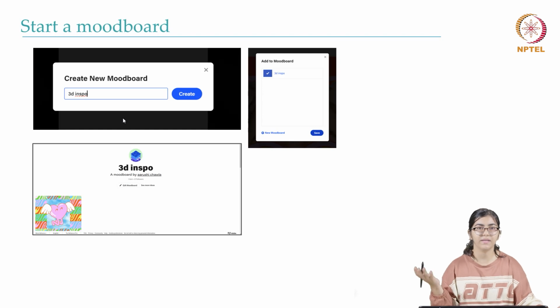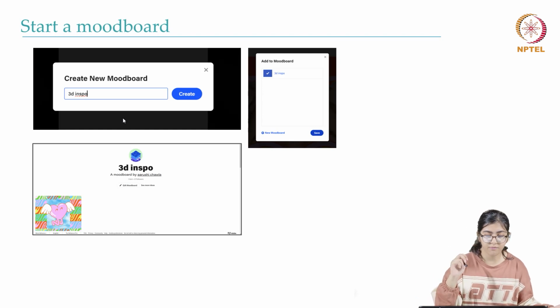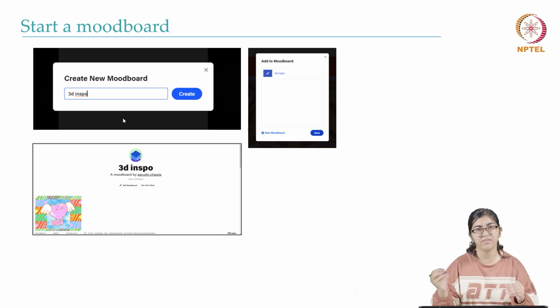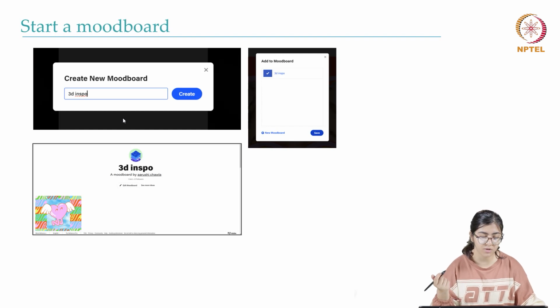Starting a mood board: basically whenever you find something that interests you, or if you want to save it in some form, you can create a mood board. Anything that you find inspirational or you think interests you, you can just create a mood board, name it, and then you can just add it to that mood board.